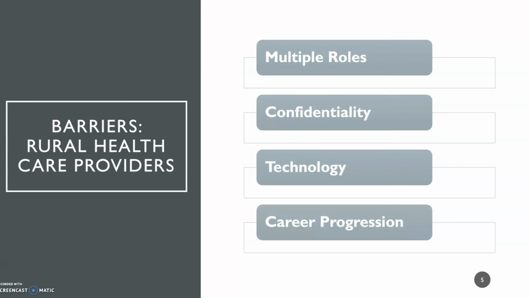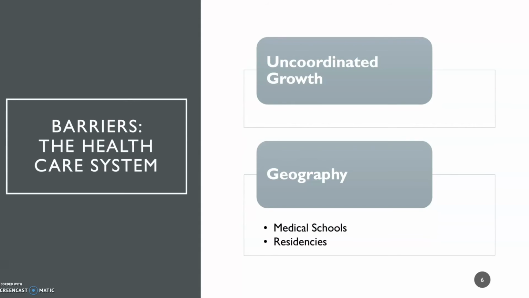Oftentimes, especially for primary care workers, there isn't a ladder to climb, it's just their practice. So they can build their practice, but they're not going to be climbing a ladder in a hospital to a department chair and then overseeing departments. It is just them.